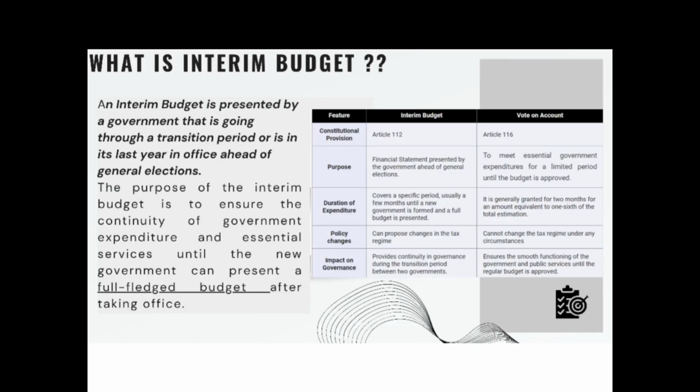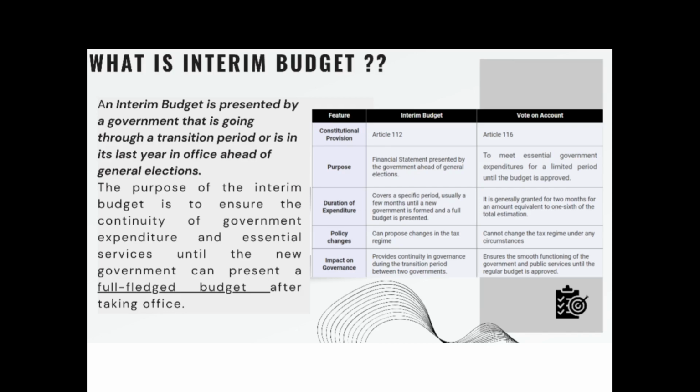Now, before going into this year's budget, it is very important to know what an interim budget is. There have been questions in UPSC and APSC on the interim budget, and this is important this year because the budget presented this year was an interim budget. Now, what is an interim budget? We know our general elections 2024 are coming up.